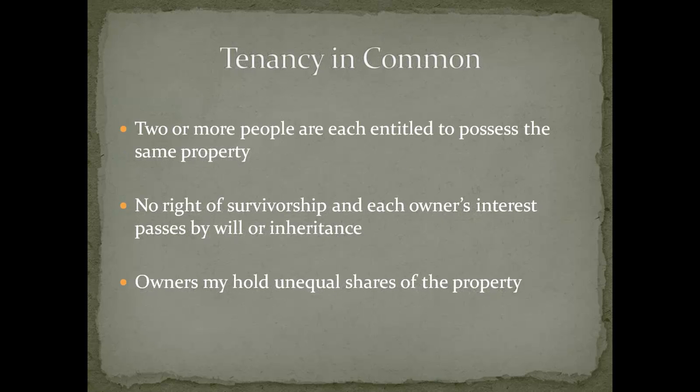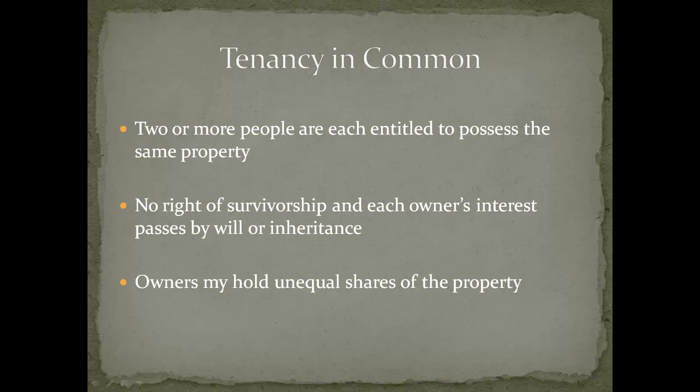A tenancy in common is a form of concurrent ownership in which 2 or more people are entitled to possess the same property. Now, one big difference between a tenancy in common and a joint tenancy with a right of survivorship is that with the tenancy in common, there is no right of survivorship. Each owner's interest in the real estate passes by will or inheritance when the common owner dies.